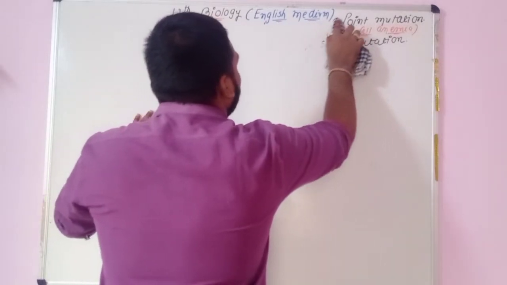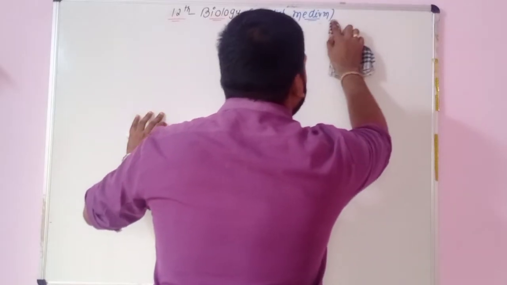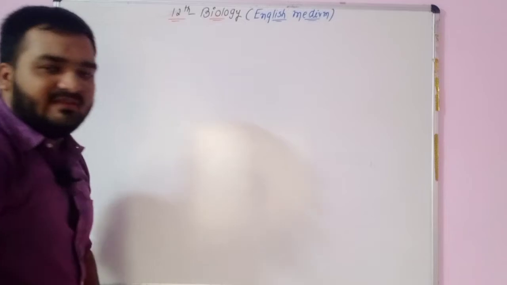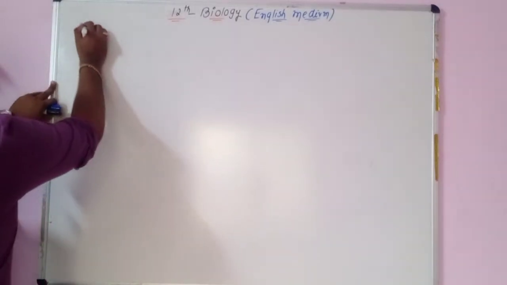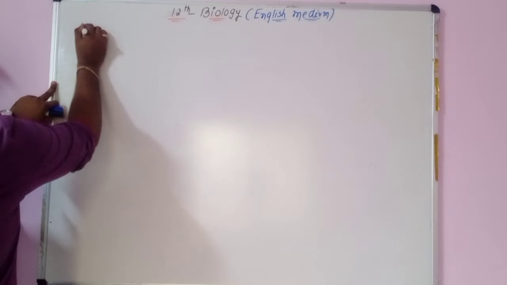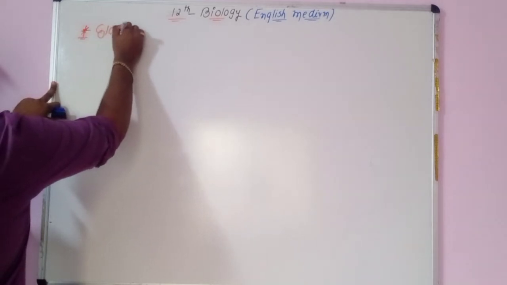You will write this chart three times in your homework. Now see, the important one is color blindness. It is important for 2 marks, and 1 MCQ was asked in the last board examination.